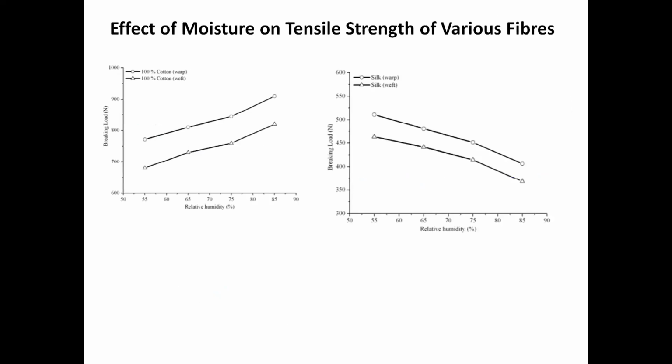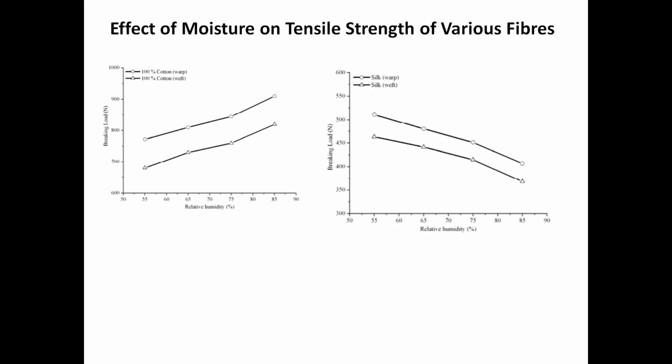Here you can see the effect of moisture on textile strength, because in case of cotton, viscose, and silk, when these fibers absorb moisture, what happens basically? Moisture absorption takes place only in the amorphous region of the material, because nothing can penetrate inside the crystalline region of fibrous material. So how much crystallinity is there in that material? That is the first point to decide the moisture regain or moisture content of that material.